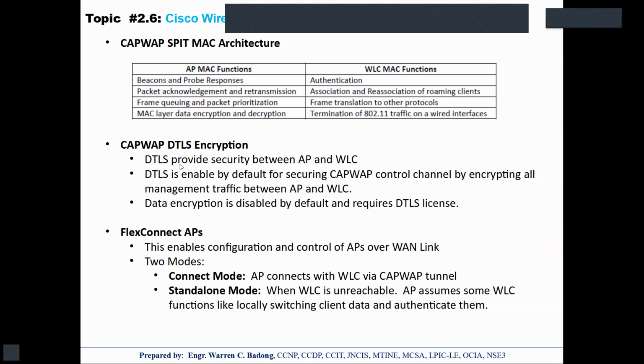Now, CAPWAP DTLS encryption. So DTLS provides security between the AP and the WLC. DTLS is enabled by default now for securing the CAPWAP control channel, meaning that the communication between the AP and the WLC is actually encrypted. However, the data encryption is disabled by default and requires a DTLS license. Okay.